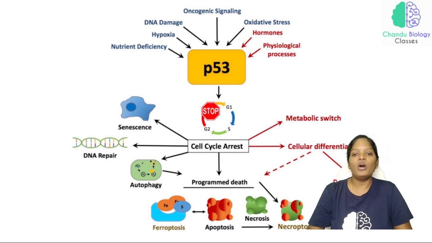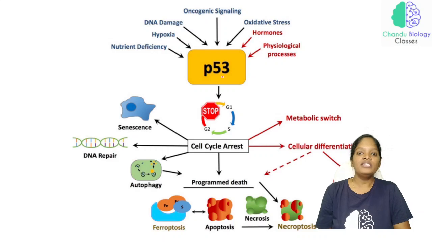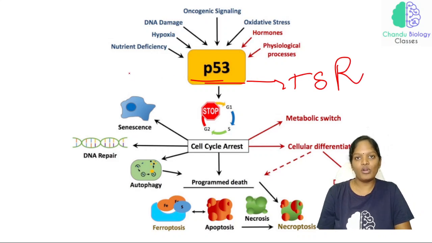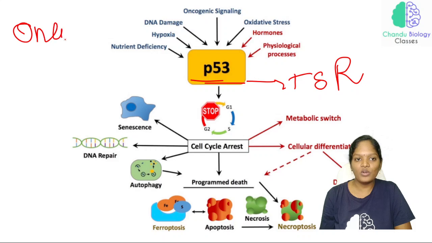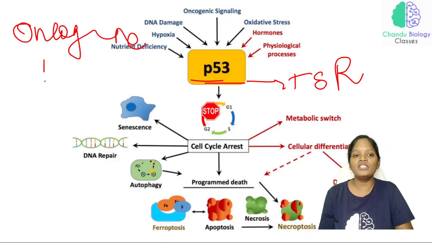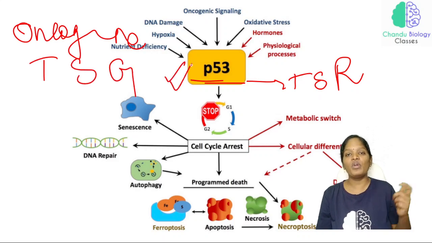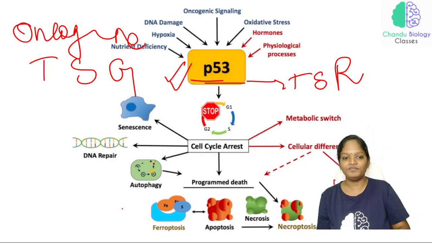Now we have to discuss P53. This P53 is considered a tumor suppressor. Wherever there is a loss of checkpoints, we can see uncontrollable cell division, which we call cancer. The gene responsible for causing cancer is called an oncogene, and the gene responsible for suppressing the cancer-causing gene is called a tumor suppressor gene. P53 is one of the tumor suppressor genes.